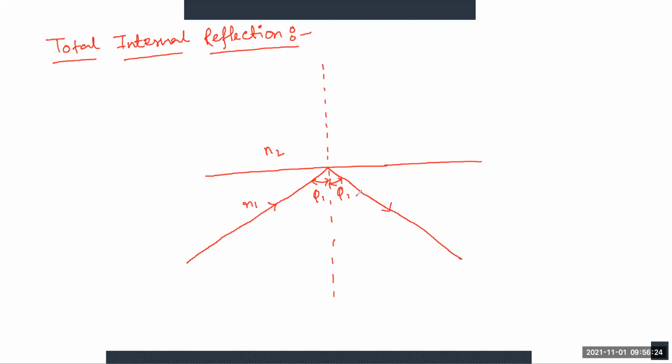Okay, so here the angle of reflection is theta 2, and theta 1 is the angle of incidence.